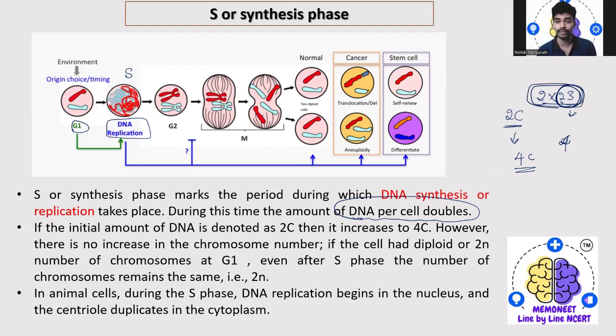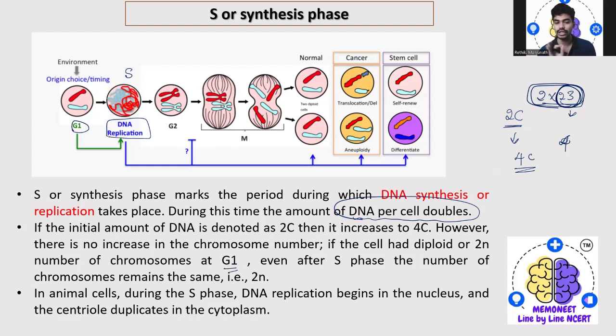So basically, what happens is if there is 2C amount of chromosomes, it is 23, obviously what you're going to see is an increased number of the DNA, but not chromosomes. So the chromosome initial count will be 46 itself when it comes to humans. Okay. So that's what they're trying to say here.